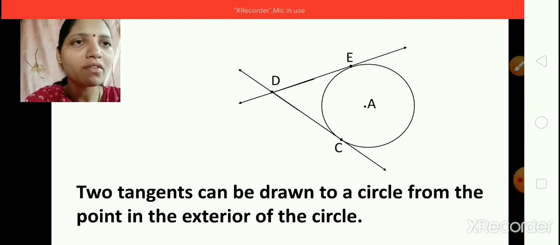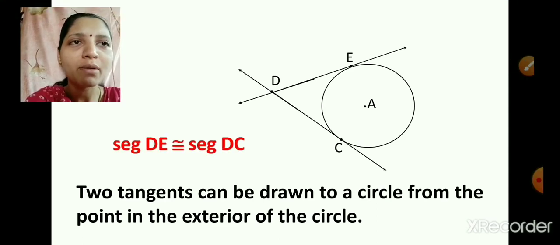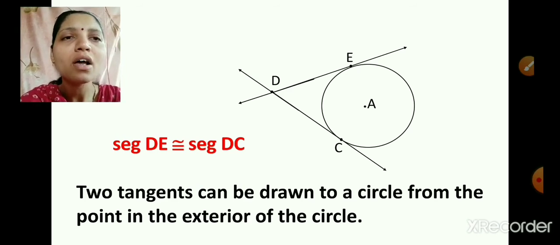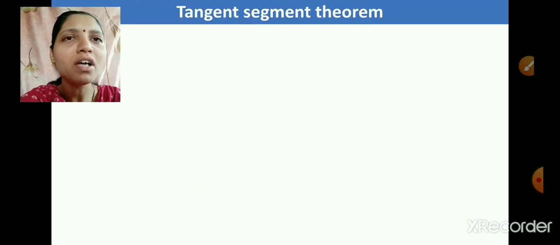So whatever we are seeing here, segment DE and segment DC, these are called as tangent segments, and these tangent segments are congruent. So whatever tangents you are drawing from a point in the exterior of the circle are congruent. This is the tangent segment theorem, and that we are going to prove in the next slide.